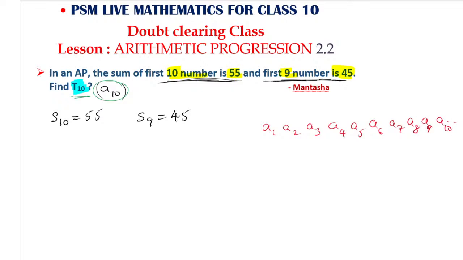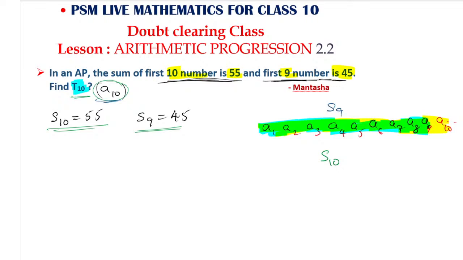Like this you have lots of numbers, it will continue further. Sum of first 10 terms means the sum of all the 10 terms, from A1 to A10, that we have to add. That is called S10. Now we have S10 is 55. Next one is S9. S9 refers to the sum of first 9 terms, so from A1 till A9. If we found till here, that is our S9. Now we have to find the 10th term. The 10th term is left. So how to find A10 now?